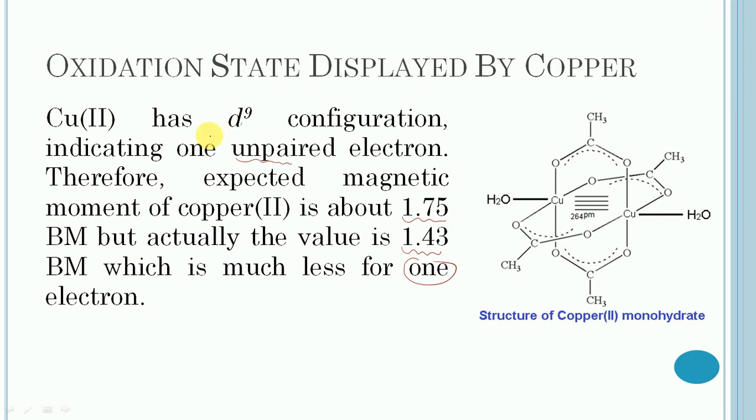And this is due to the presence of the dimer structure of copper 2 acetate.